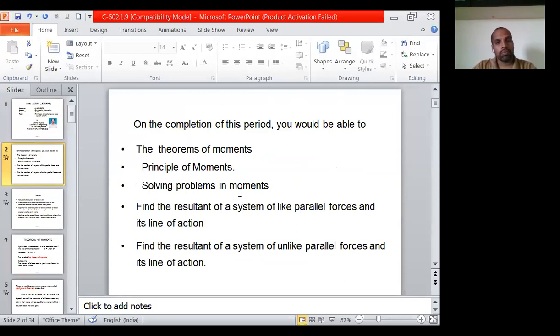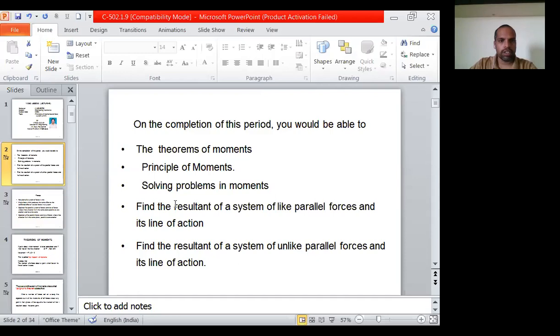These theorems and principles of moments are very important. They are very fundamental basics, principles and theorems which are useful for each and every part of your engineering, especially in civil engineering, especially in the analysis part.